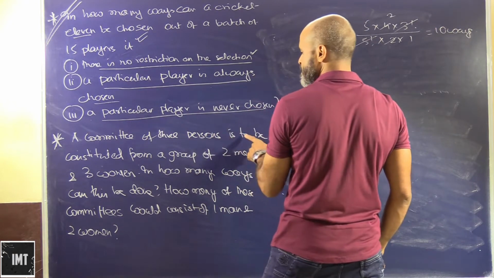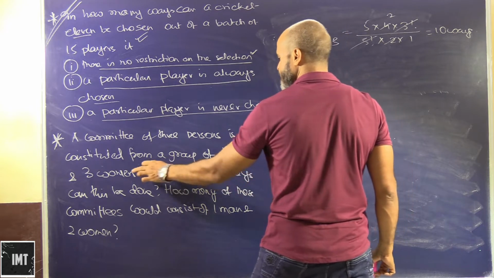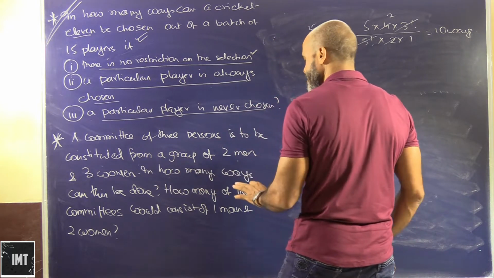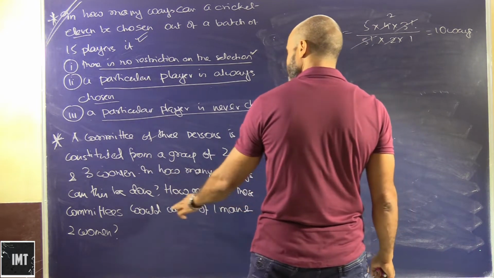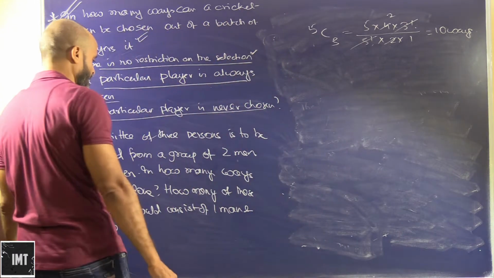A committee of 3 persons is to be constituted from a group of 2 men and 3 women. In how many ways can this be done? So this can be done in 10 ways. How many of these committees would consist of 1 man and 2 women?